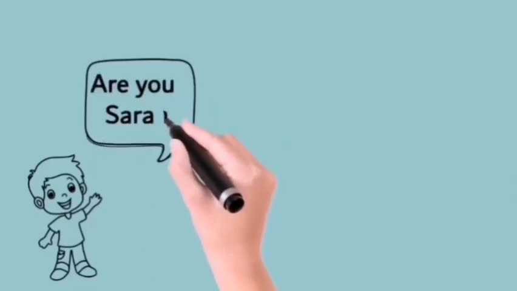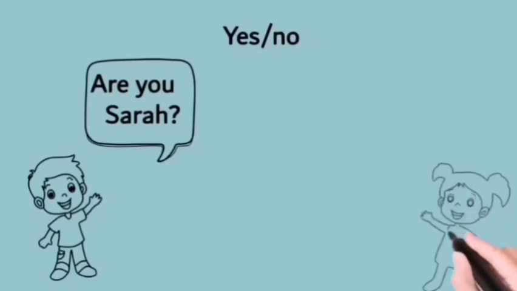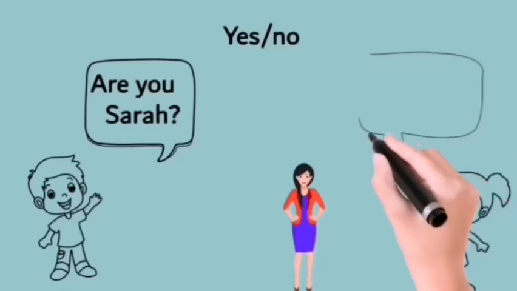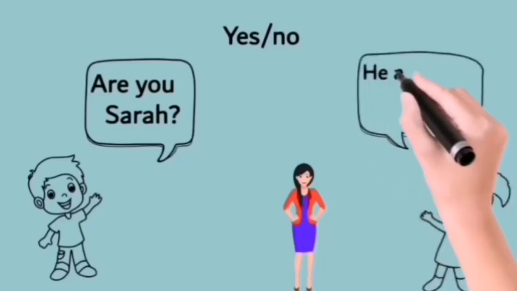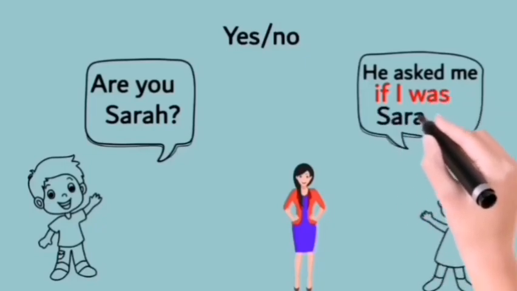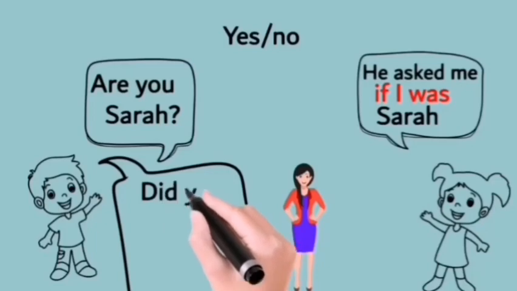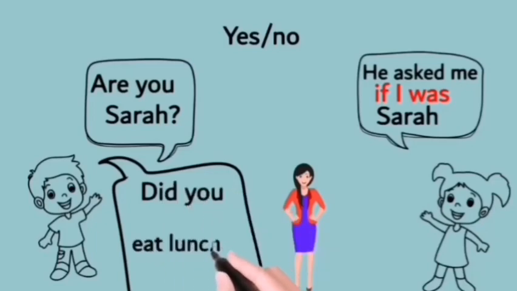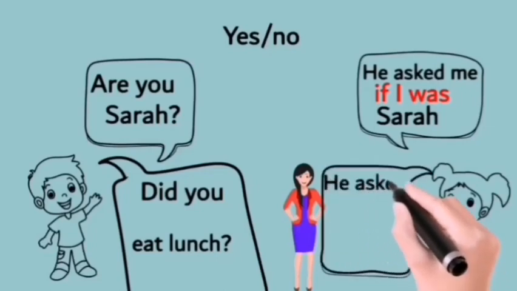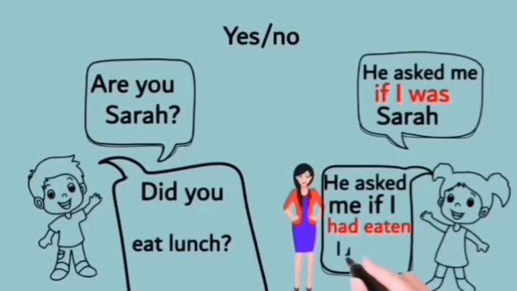Examples. Are you Sarah? This is an example for yes or no questions. The answer will be yes or no. When reporting, this sentence will become, he asked me if I was Sarah. Another example for yes or no question is, did you eat lunch? We can report this sentence like, he asked me if I had eaten lunch.